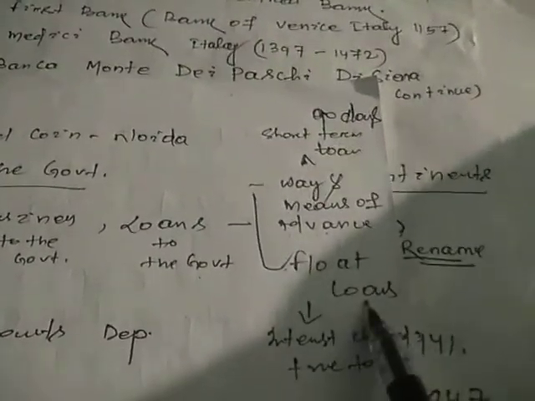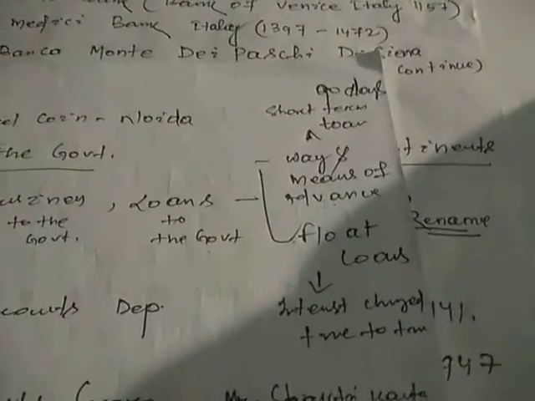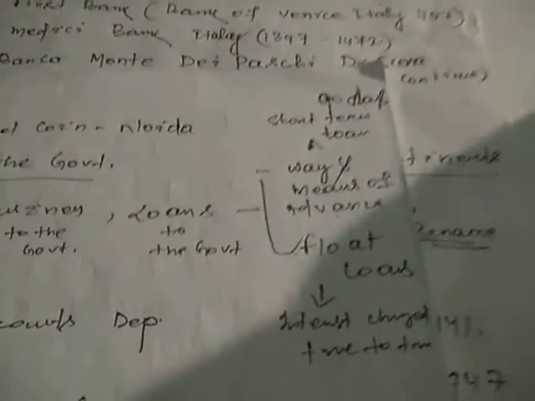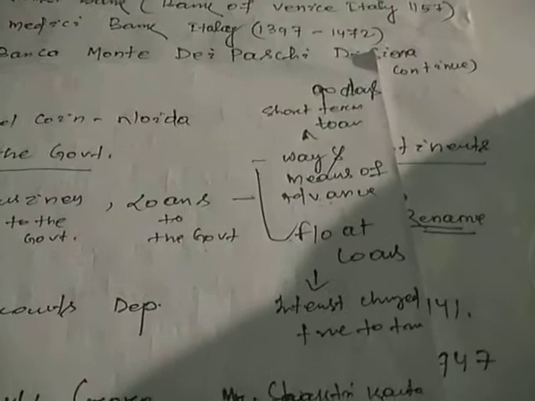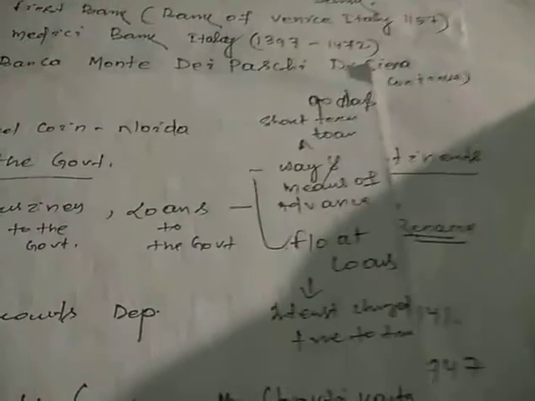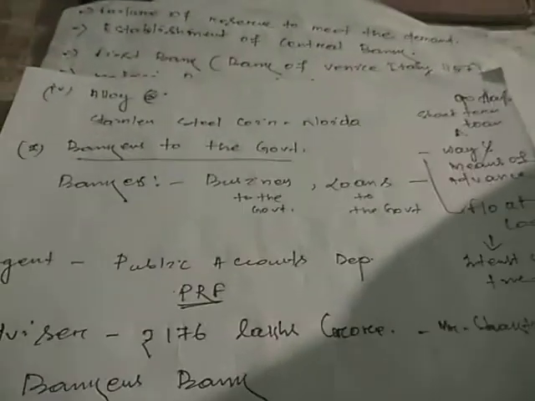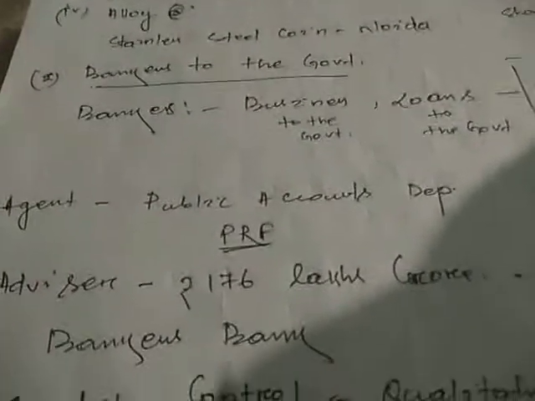Another is your float loans. Sometimes the government also takes float loans. Float loan means the interest is always changed. As per the timing, it is changed from time to time. That's why it is known as float loan. Another thing is that the bank is an agent. Public account deposit is also there.